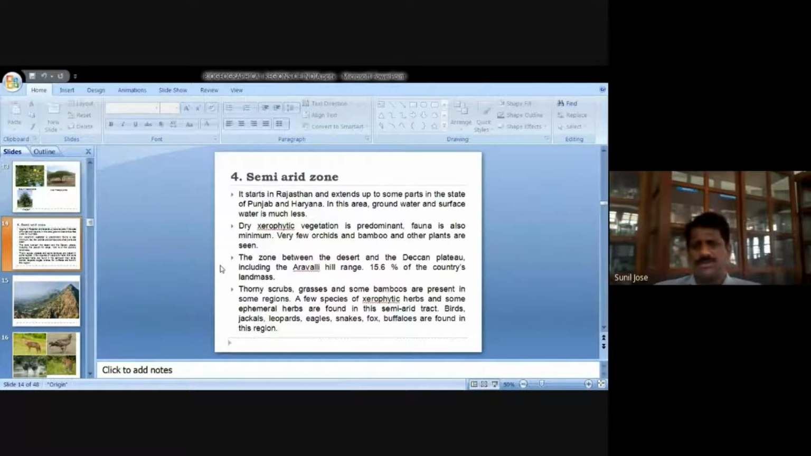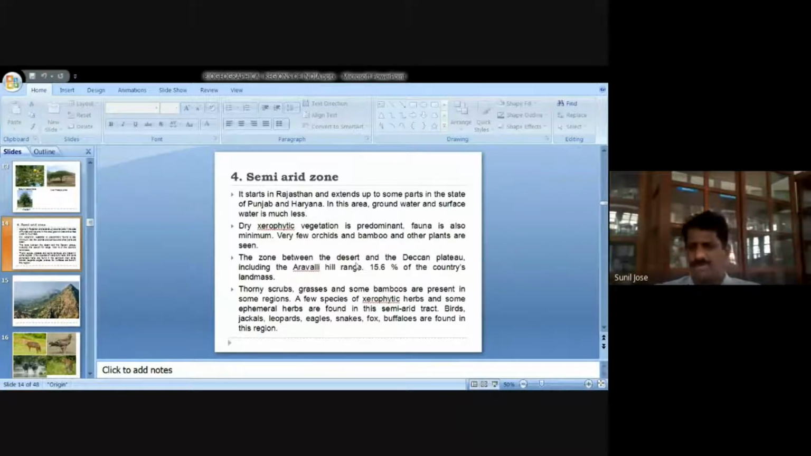Most of them are thorny vegetation, and there are very few orchids and bamboo. Orchids need a lot of water because they are usually present in wet or shady areas. So there are very few orchids, that is the reason. Bamboo and other plants are also like that.